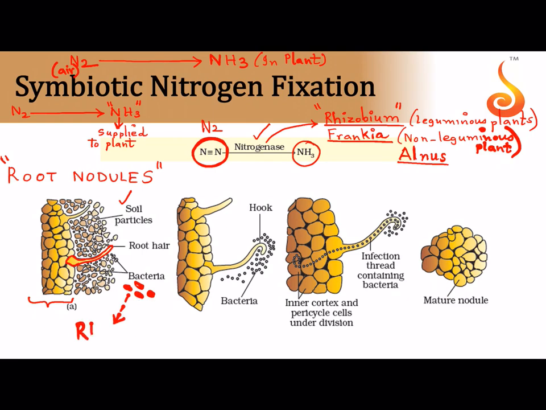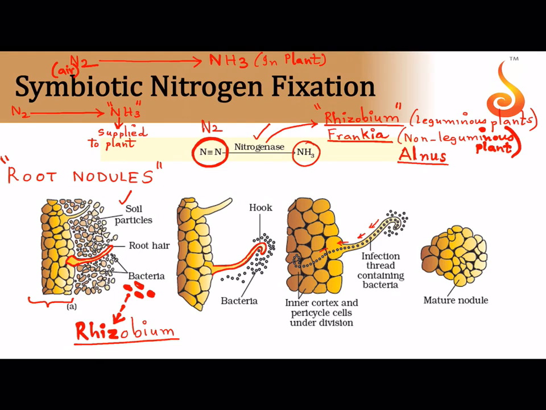We are considering the bacteria that we are focusing on now, the rhizobium bacterium, which is symbiotic, and it can be both aerobic and anaerobic, and it can fix nitrogen for the plant. See how the bacteria is infecting the root hair. The root hair becomes like a shepherd's stick. It becomes curved like this. And then the bacteria form an infection thread.